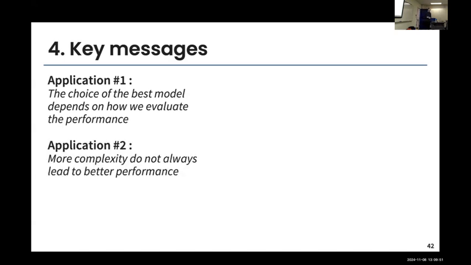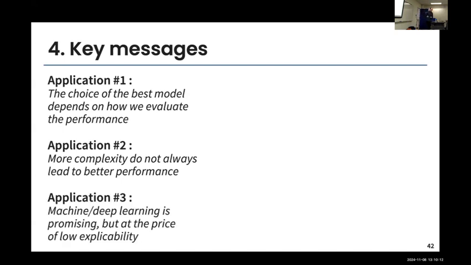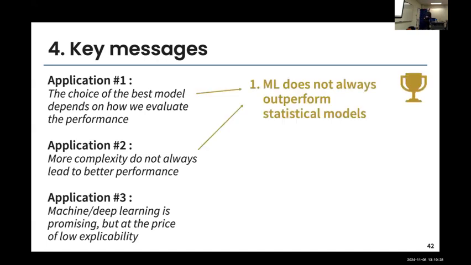And then in the second application, we see that sometimes more complexity, more variables, a more complex model is not always the best thing, especially for heat and health relationships that are not that strong. So that's another thing we need to consider, that maybe a complex model, such as a deep neural network model, may not be that good. And then the third application, a bit different from the second, is that these models can be good, but we're going to lose a lot of explicability with these models. That's maybe something your partner would like to have, so maybe that's going to be harder.